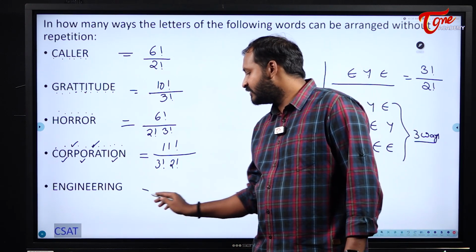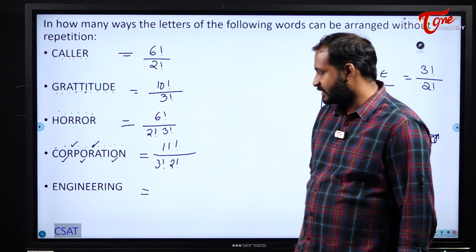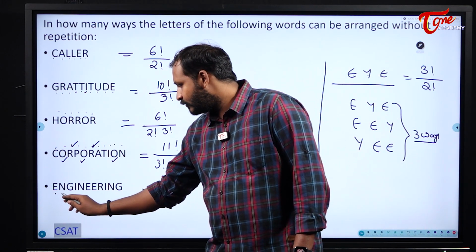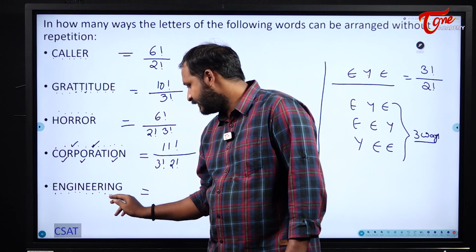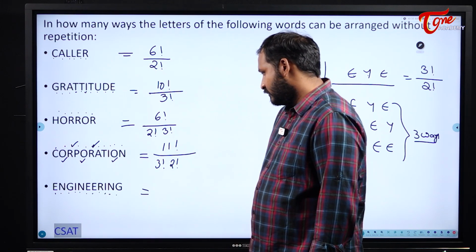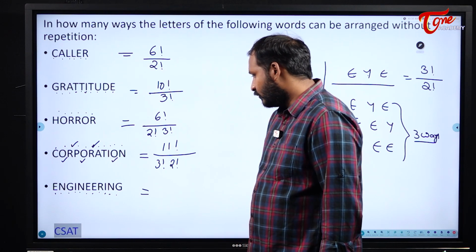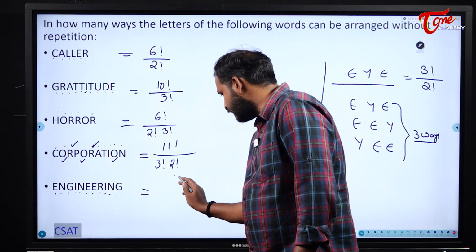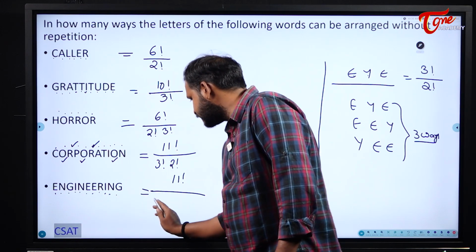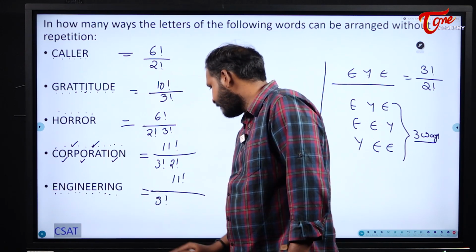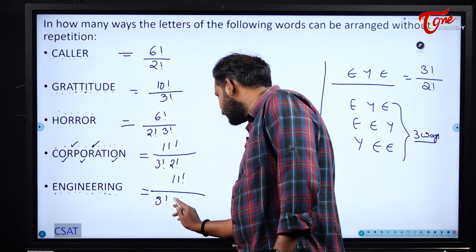Now, when it comes to engineering, what will happen? We will see. 1, 2, 3, 4, 5, 6, 7, 8, 9, 10, 11. Total 11 letters are there. So, 11 factorial by. E was repeated thrice, so 3 factorial. N was repeated thrice, so 3 factorial.